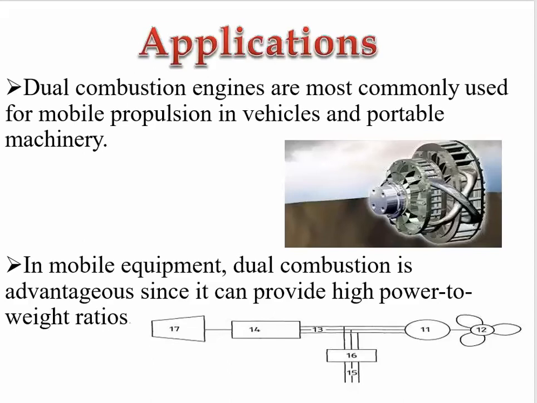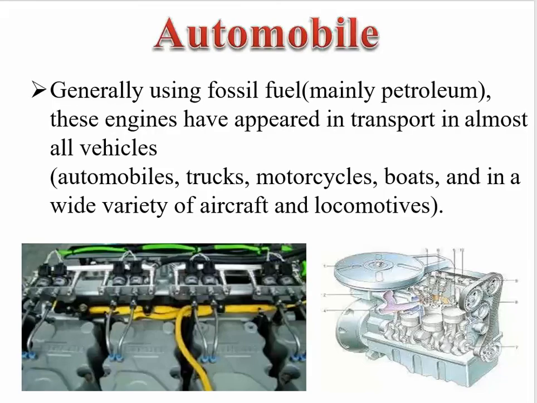Let's discuss the application of the dual cycle. The dual combustion engines are mostly and commonly used for mobile propulsion in vehicles and portable machinery. In mobile equipment, dual combustion is advantageous since it can provide a high power to weight ratio. This is the advantage by which we are able to use the dual cycle.